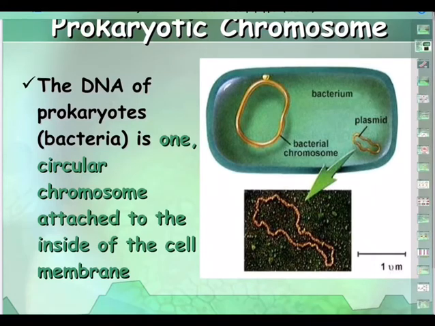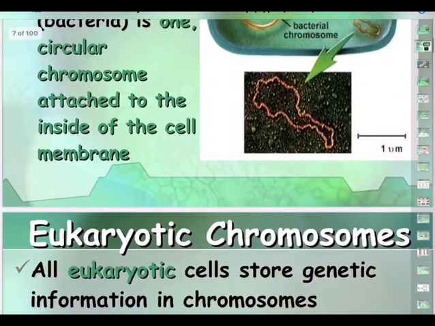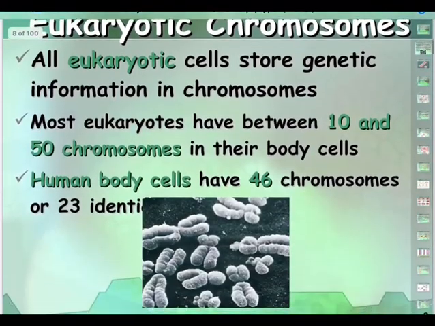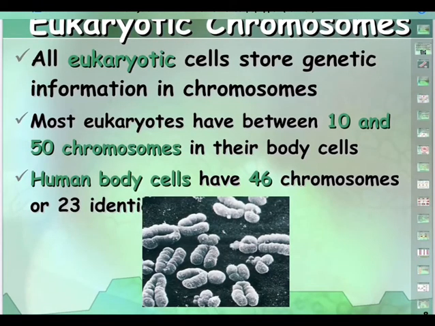So the DNA of prokaryotes is one circular chromosome, we say plasmid. The circular chromosome is called plasmid, and this is present outside the nucleus. So we say extranuclear circular chromosome. Extranuclear circular chromosome is plasmid. It is attached to the inside of the cell membrane.